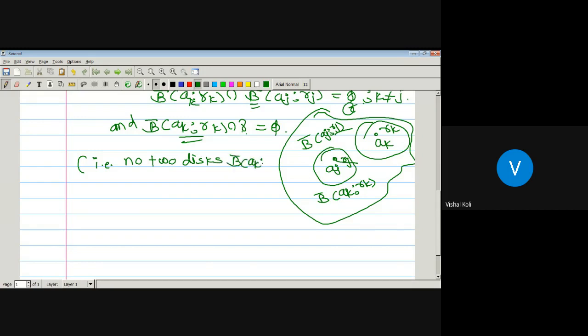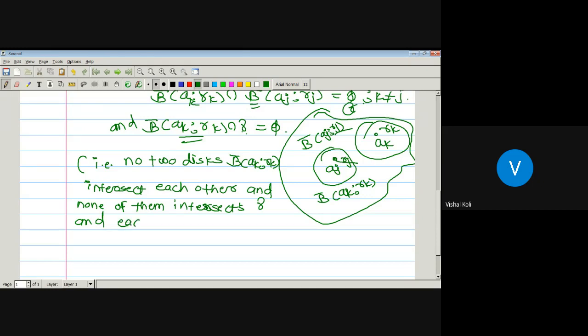no two closed disks centered at a_k with radius r_k intersect each other, and none of them intersects the curve gamma, and each disk is contained in the cell G. And that is this one.